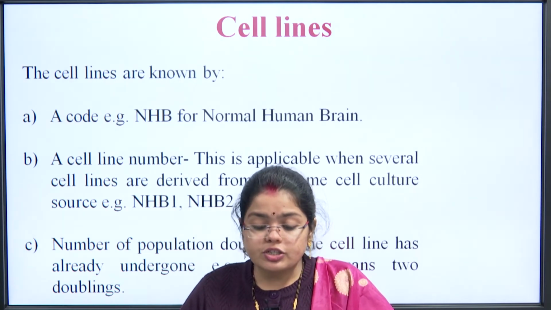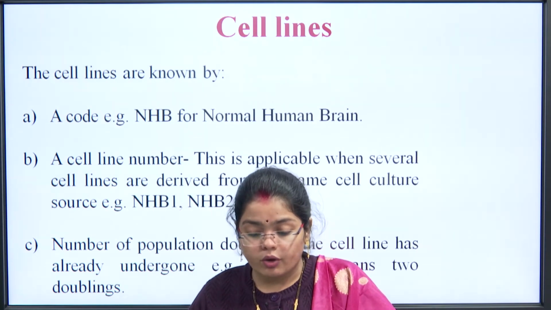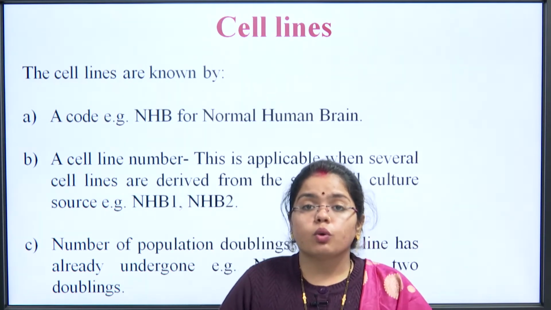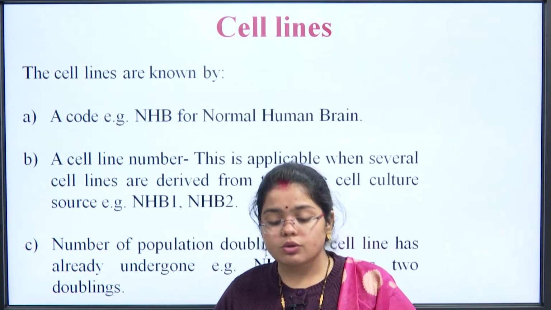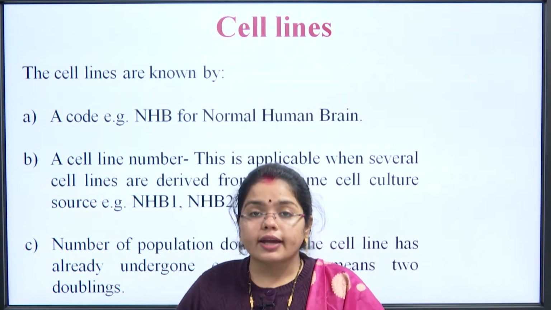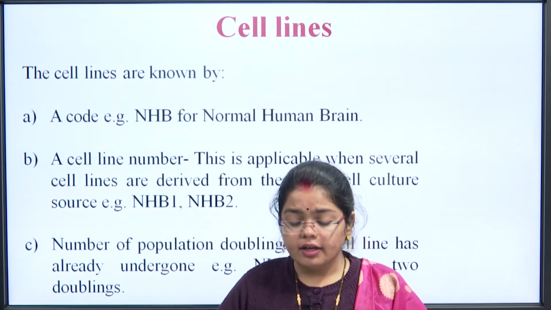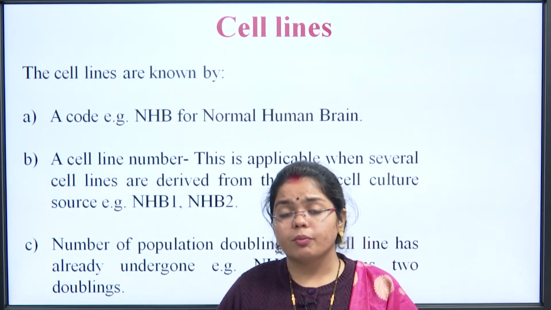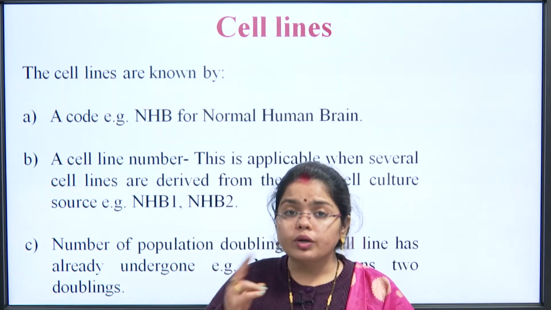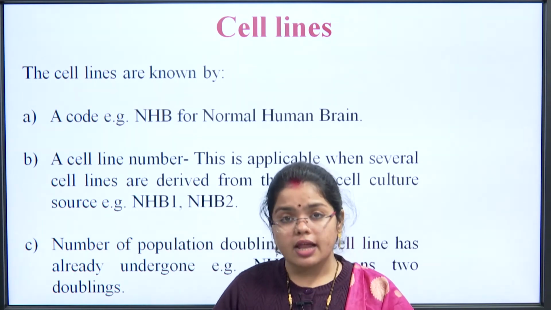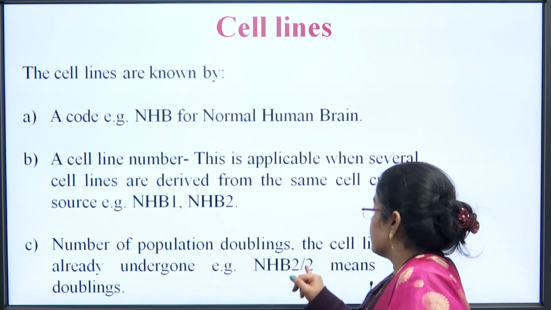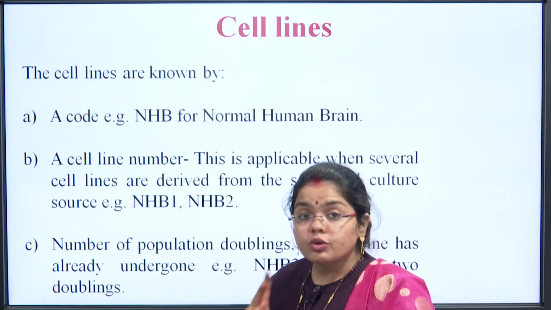Then the number of population doublings the cell line has already undergone. In a particular duration, the number of doublings that the cell line has gone through will be numbered accordingly. If it is NHB2, the second cell line for the normal human brain, and it has gone through 2 doublings, we place a slash and then the number 2, because it has doubled 2 times.